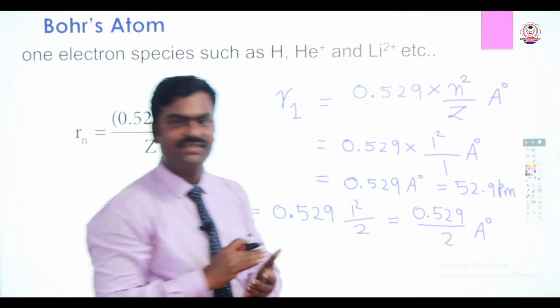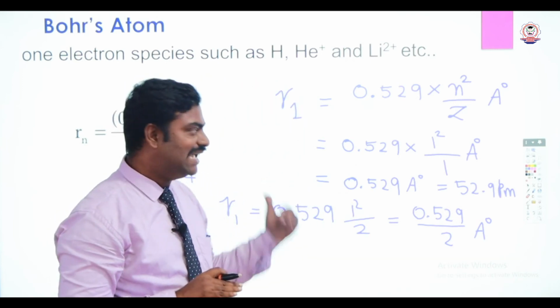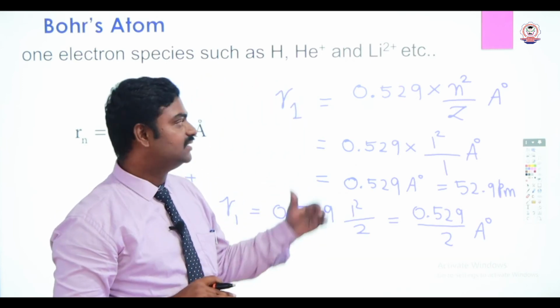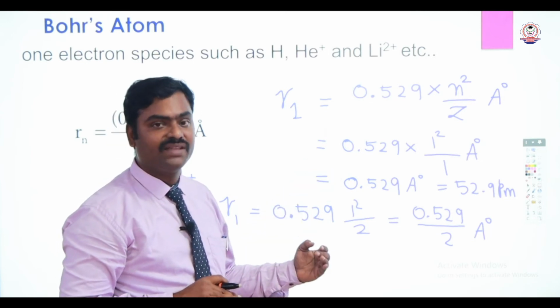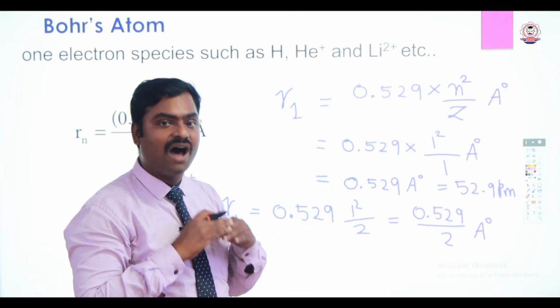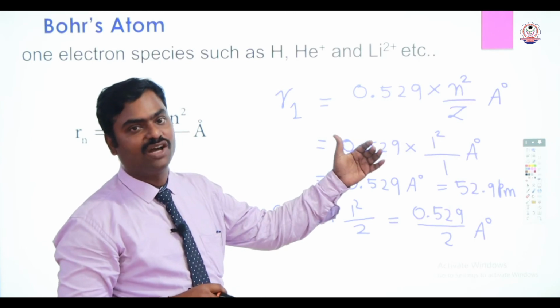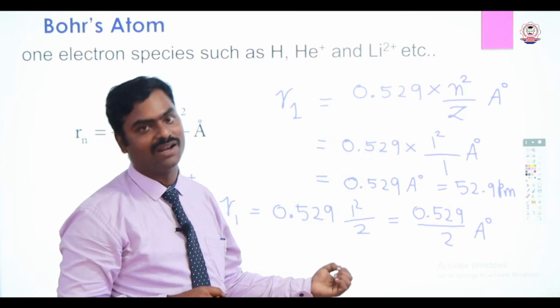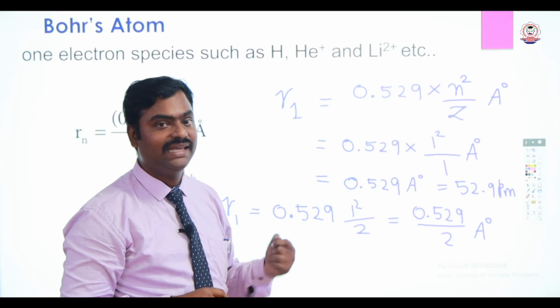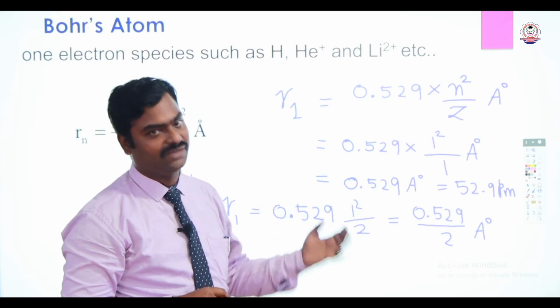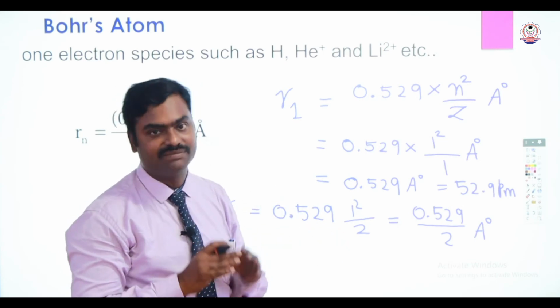So if you compare the radius of hydrogen and helium, the radius of the helium ion is half of the radius of hydrogen. It is a very smaller one. But here we are considering only unipositive helium, not the helium atom.